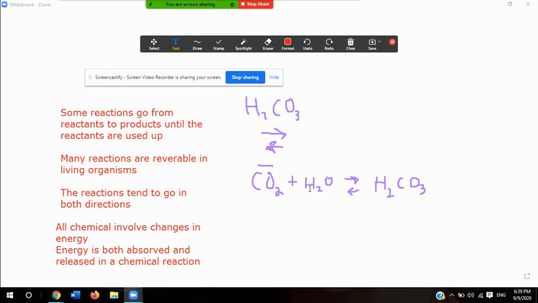So we're going to talk about two types of energy used in chemical reactions, and the first one is activation energy.